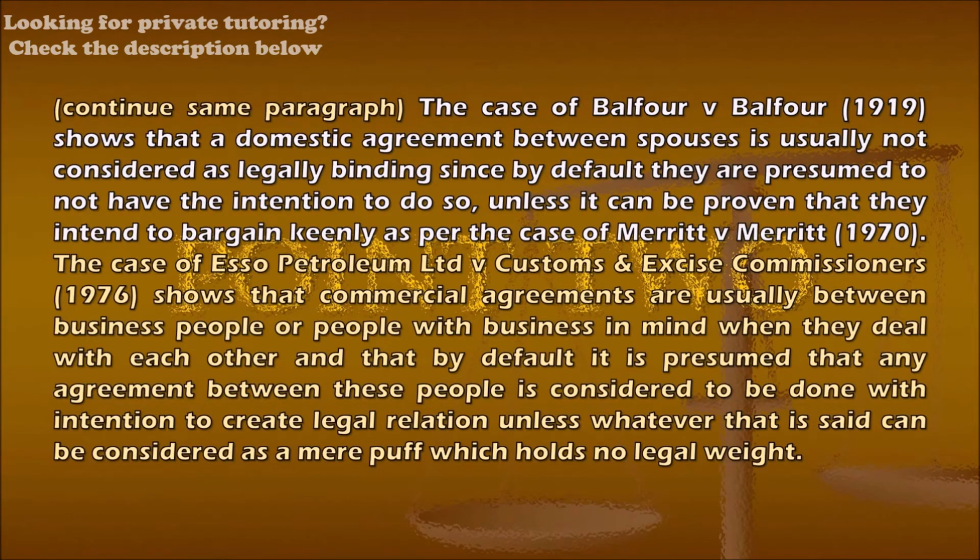The case of Esso Petroleum Limited v. Customs and Excise Commissioners 1976 shows that commercial agreements are usually between business people or people with business in mind when they deal with each other, and that by default it is presumed that any agreement between these people is considered to be done with intention to create legal relation, unless whatever is said can be considered as a mere puff which holds no legal weight.